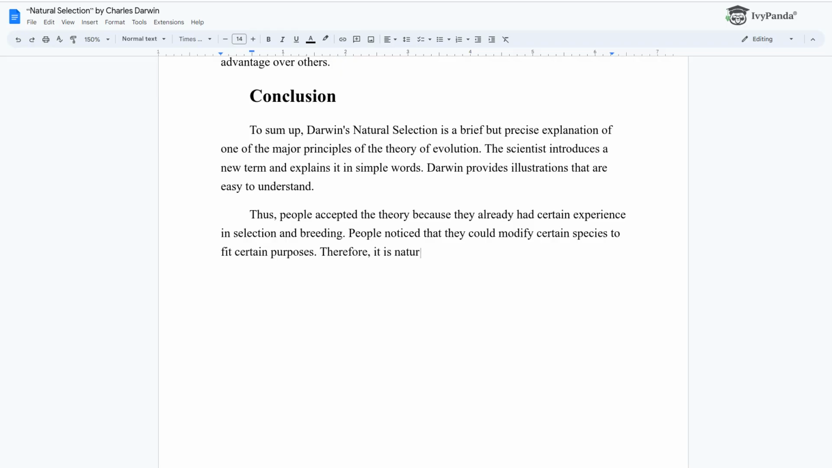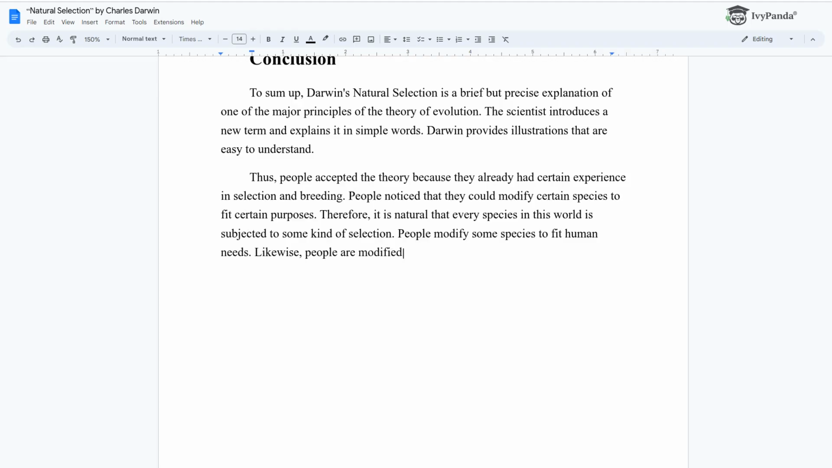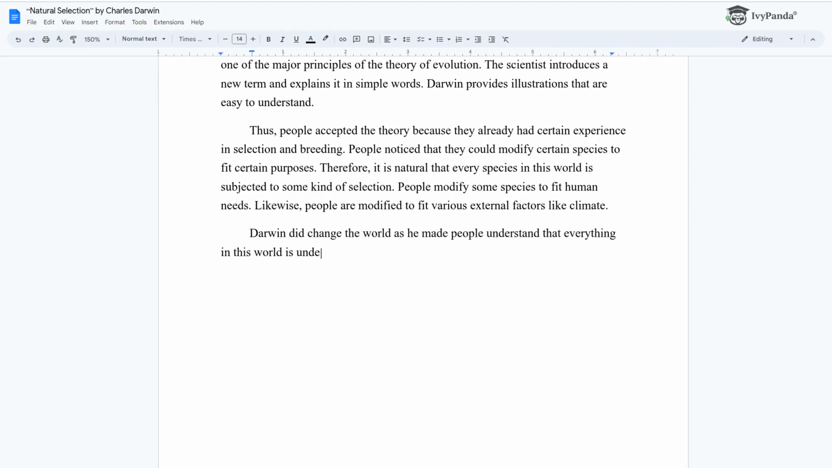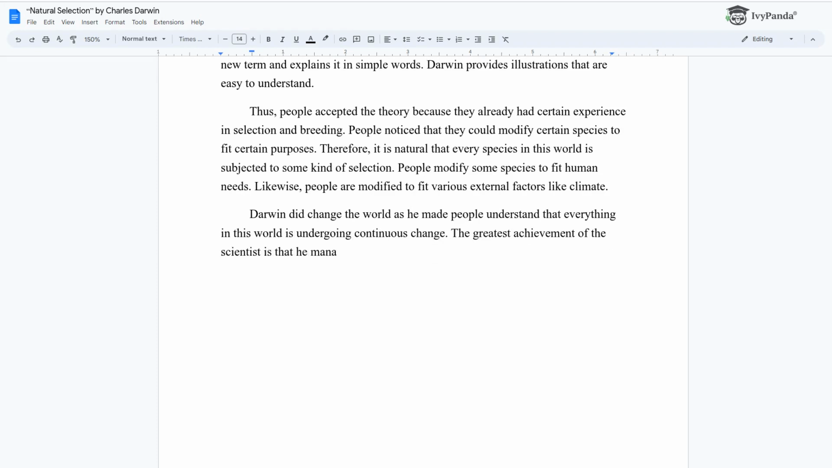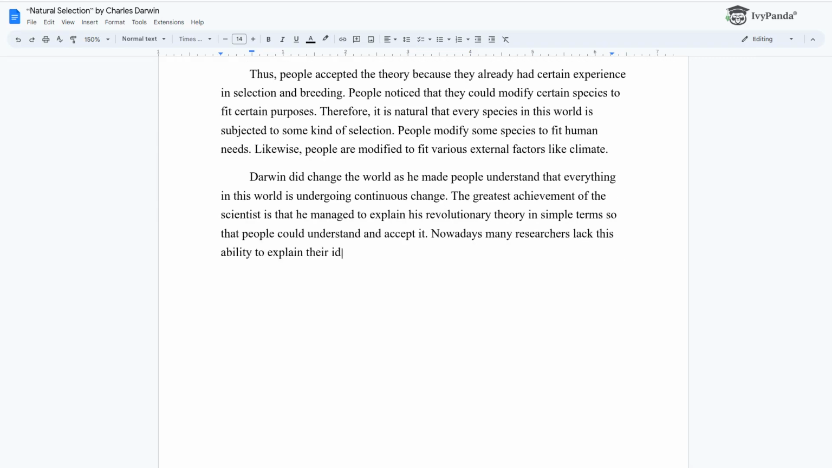Therefore, it is natural that every species in this world is subjected to some kind of selection. People modify some species to fit human needs. Likewise, people are modified to fit various external factors like climate. Darwin did change the world as he made people understand that everything in this world is undergoing continuous change. The greatest achievement of the scientist is that he managed to explain his revolutionary theory in simple terms so that people could understand and accept it. Nowadays, many researchers lack this ability to explain their ideas in simple words.